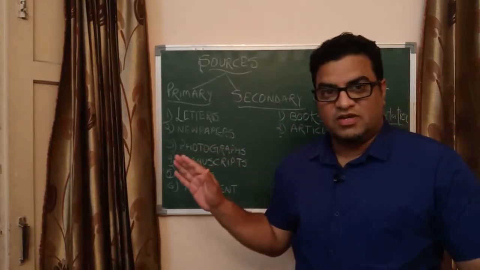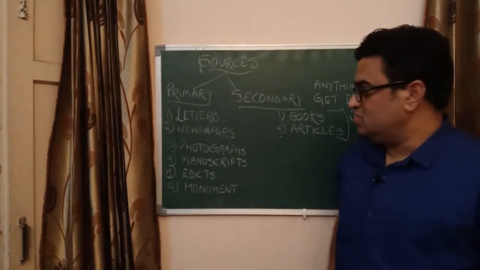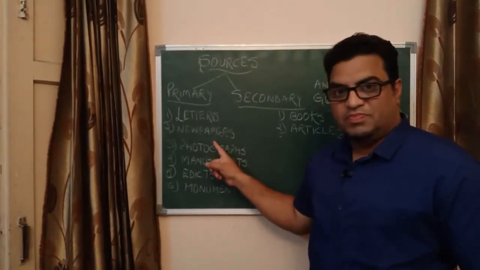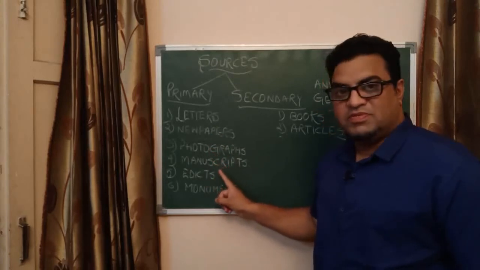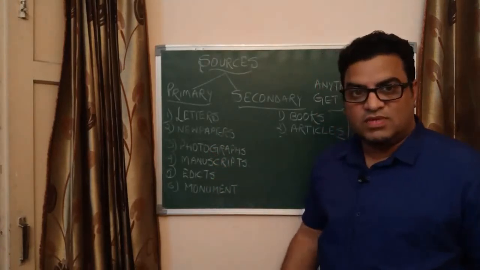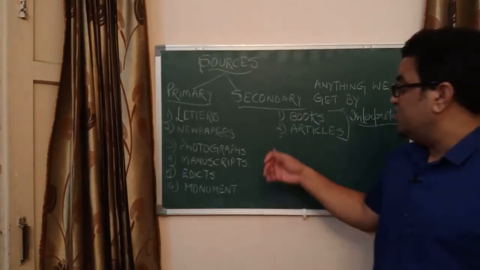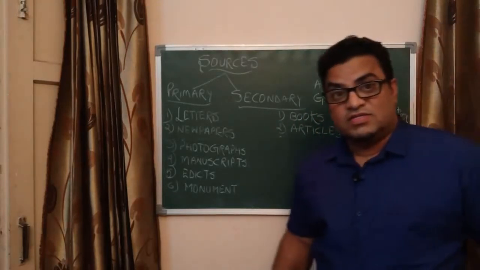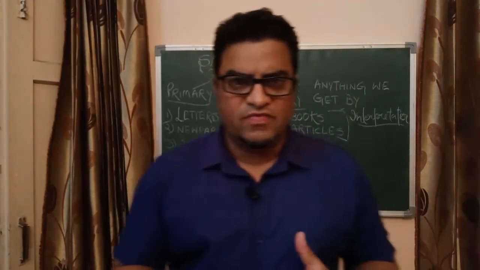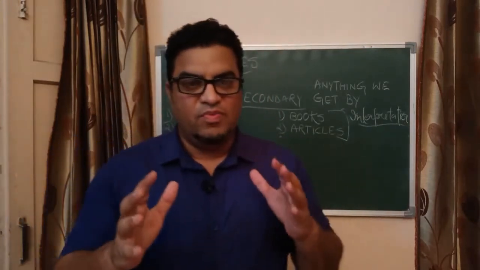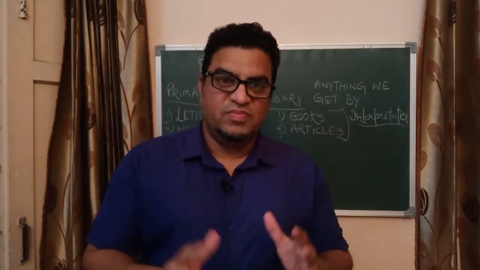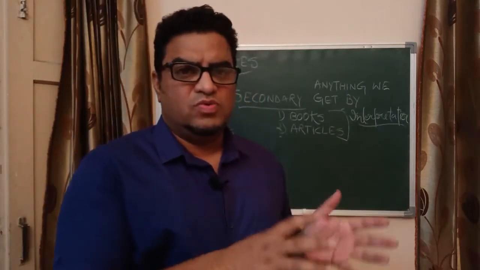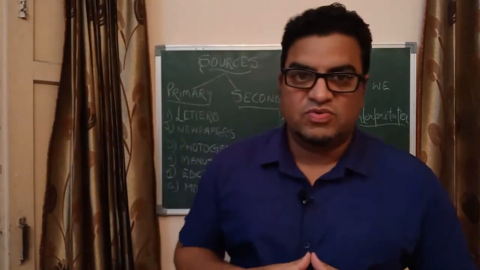Here I have mentioned the primary sources and the secondary sources. As you can see, primary sources, for example, letters, newspapers, photographs, manuscripts, edicts, monuments, that is buildings. And on the other side we are having secondary sources, anything we get by somebody's interpretation. So somebody went through the primary sources and with the help of his own interpretation and his own wisdom he wrote a book, he wrote some articles, right? Those articles or those books will be considered as the secondary sources.